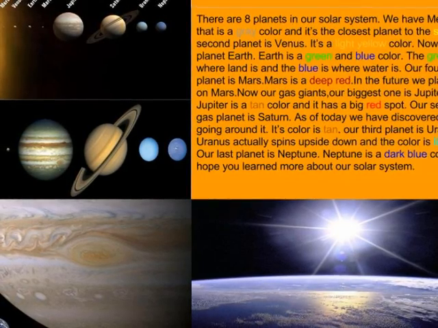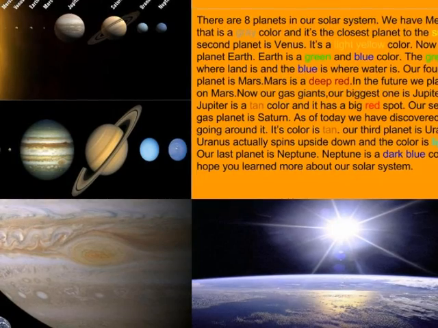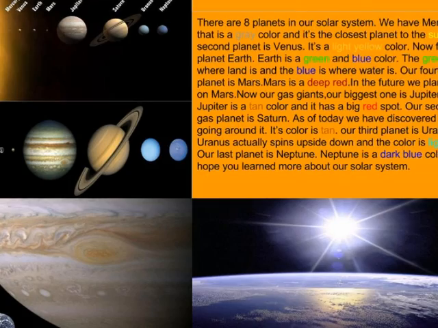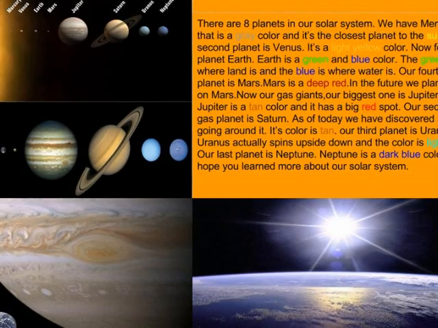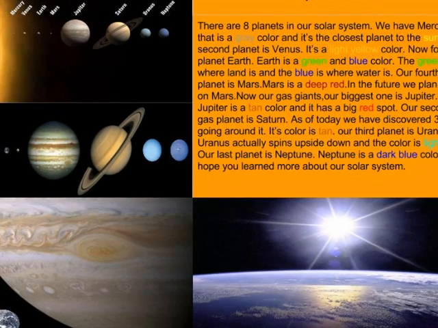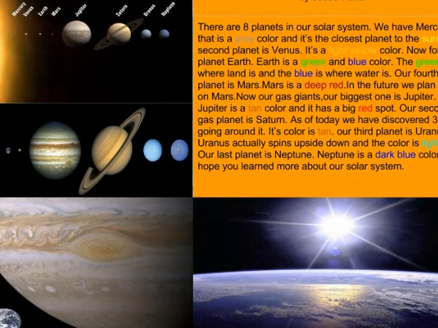Now for our planet Earth. Earth is a green and blue color. The green is where land is and the blue is where water is. Our fourth planet is Mars. Mars is a deep red. In the future, we plan to live on Mars.